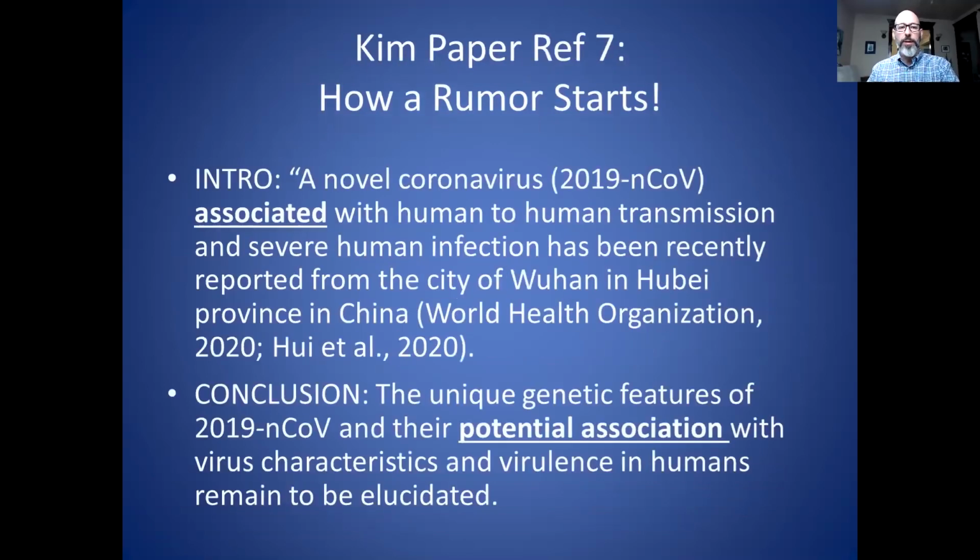I went and looked at that article, and interestingly, it doesn't say anything about causation anywhere. In the introduction, it says that a novel coronavirus is associated with human-to-human transmission and severe human infection. So once again, association is not causation. And in its conclusion, it says the genetic features of the virus and their potential association with virus characteristics and virulence in humans remain to be elucidated. In other words, there's some kind of association. We need more research. We haven't proven anything.